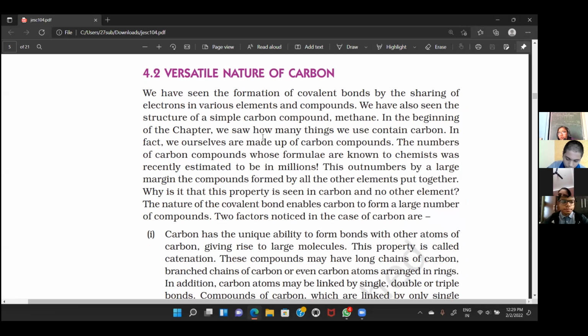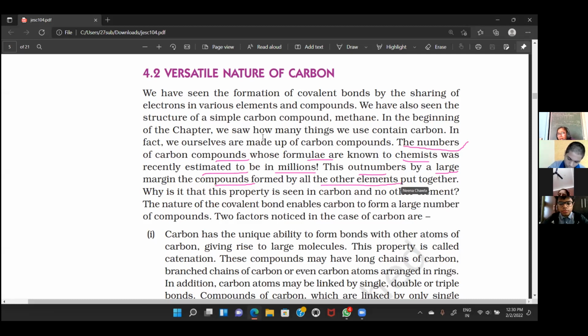But before that, you will be surprised to know that if we count the number of carbon compounds whose formulae are known to chemists, they are estimated to be more than millions, right? And this number is marginally equal to the large number of compounds formed by all other elements.